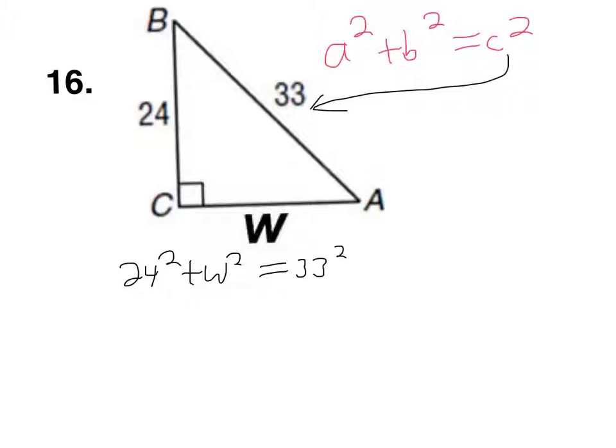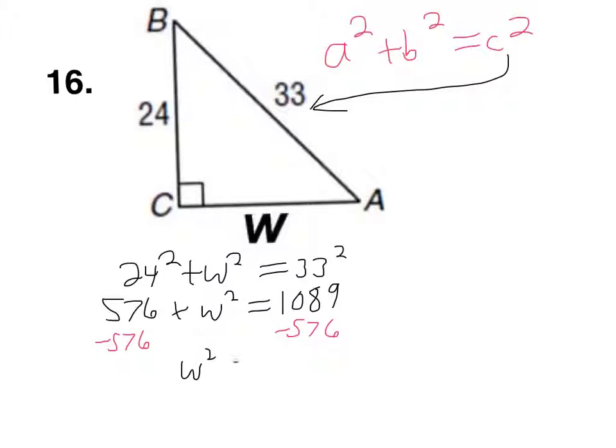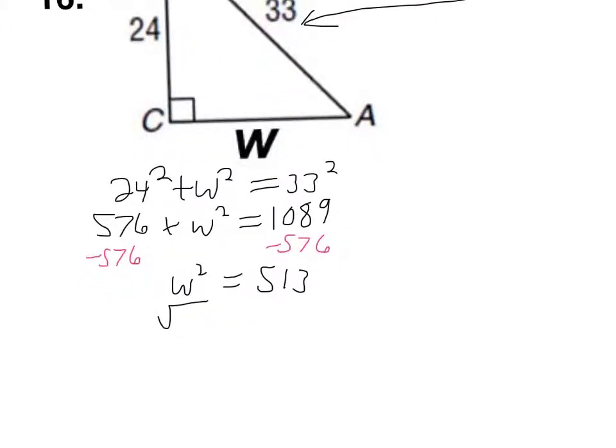All right, what is 24 squared? 576. What is 33 squared? 1089. So we want to get the w squared by itself. You'll subtract 576. And that equals 513. And then we'll take the square root of both sides. So square root 513. Does that come out evenly? No, I get 22.6.